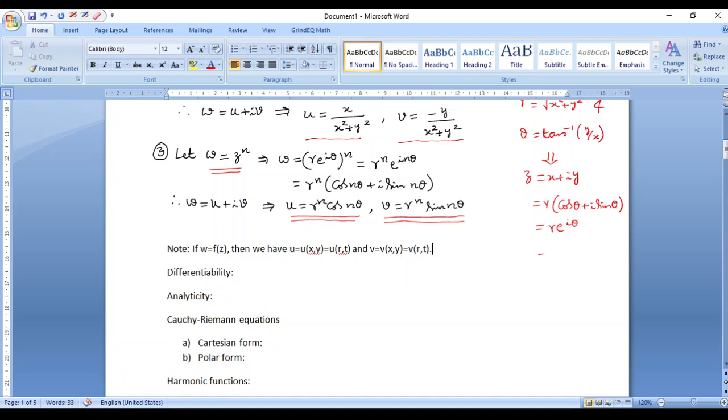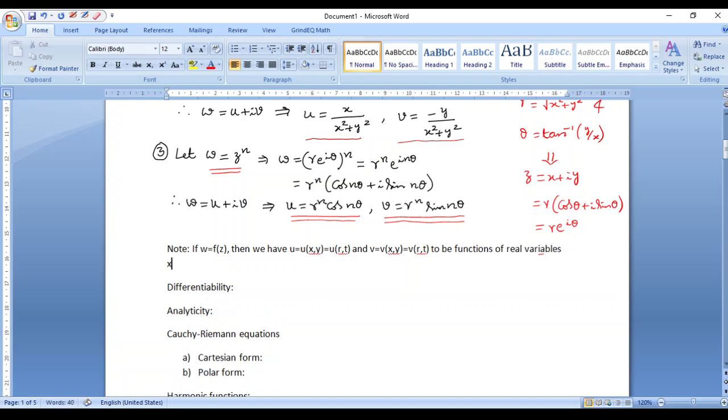Okay, and very importantly, both u and v are functions of real variables x and y or r and t.